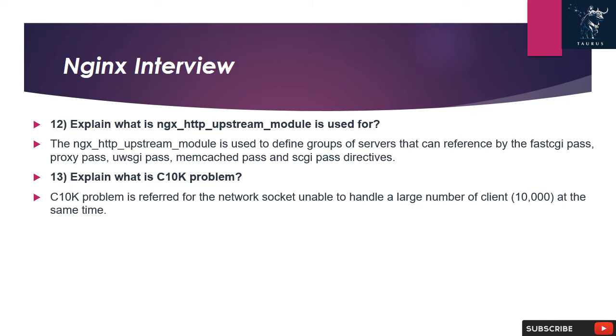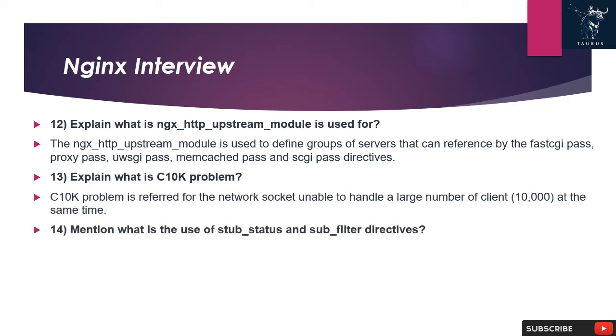12. Explain what ngx_http_upstream_module is used for. The ngx_http_upstream_module is used to define groups of servers that can be referenced by the fastcgi_pass, proxy_pass, uwsgi_pass, memcached_pass, and scgi_pass directives.